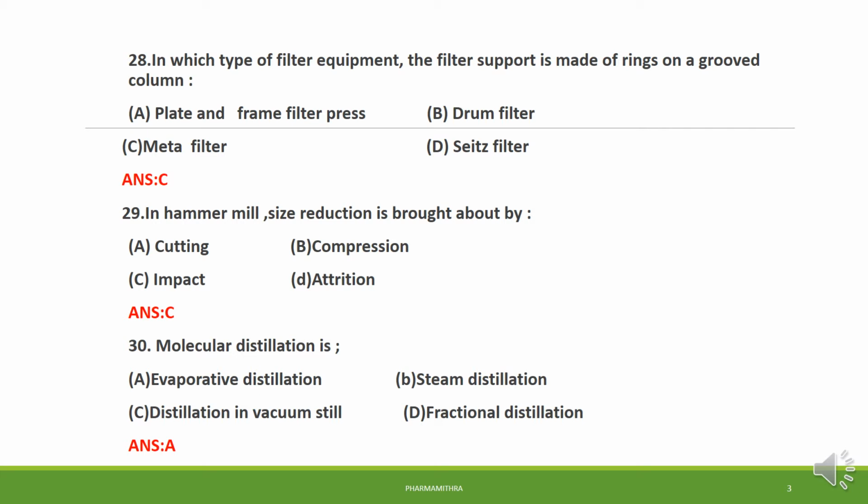Question number 29. In hammer mill, the size reduction is brought about by the process of impact. Here in hammer mill, it involves the operation of hammers or bars at high speed. When a lump of material strikes the rotating hammers, the material splits. This action is continuous until the required size is obtained, and then the process is stopped. That is the mechanism in hammer mill. Impact is the size reduction principle.